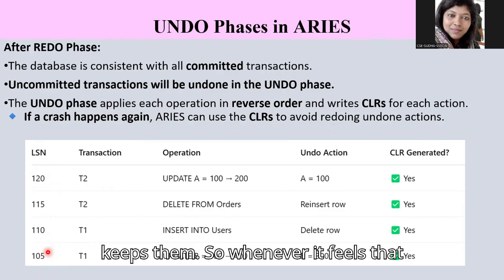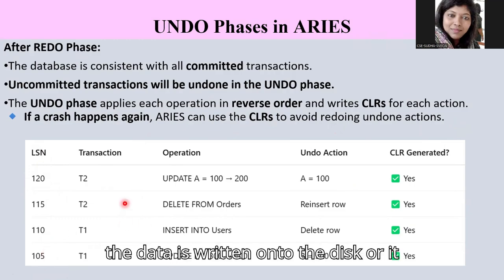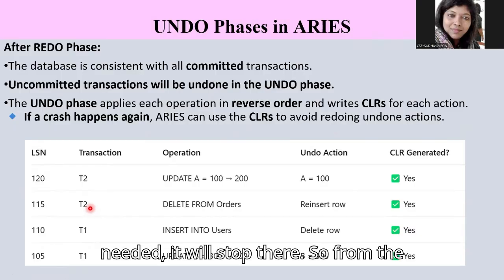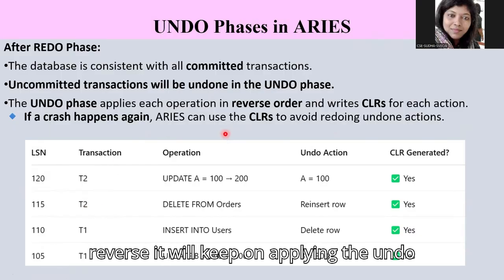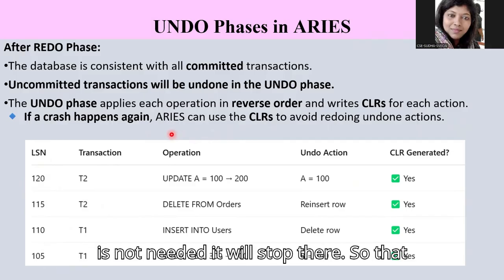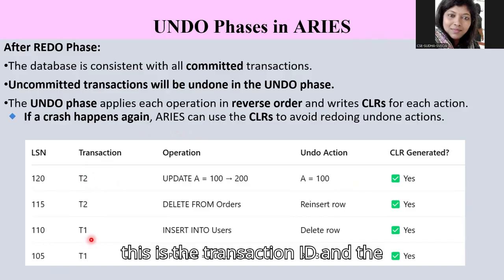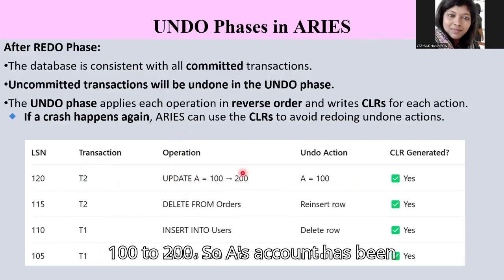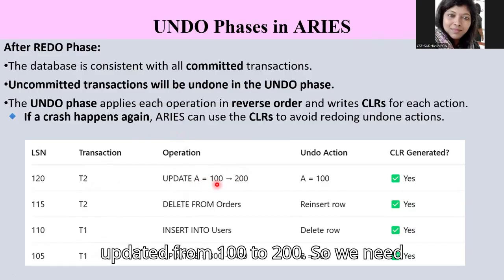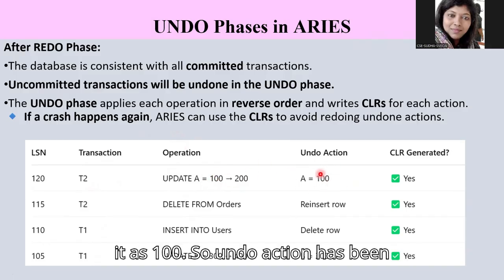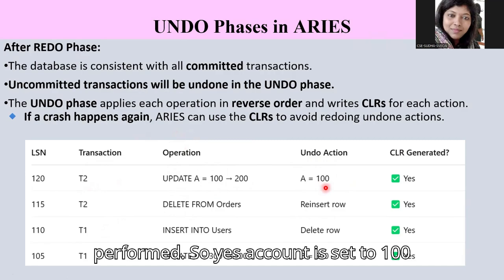Whenever it finds that the data is already written onto the disk or the undo operation is not needed, it will stop there. From the reverse, it will keep on applying the undo operation, and wherever it is not needed, it will stop. Here is the transaction ID, and the operation is update A from 100 to 200. A's account has been updated from 100 to 200, so we need to undo this operation. We are keeping it as 100. So the undo action has been performed, and A's account is set to 100.